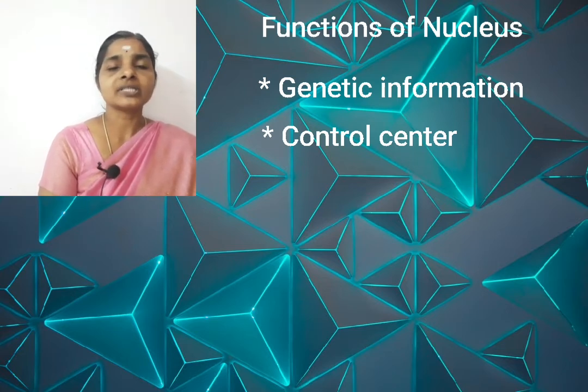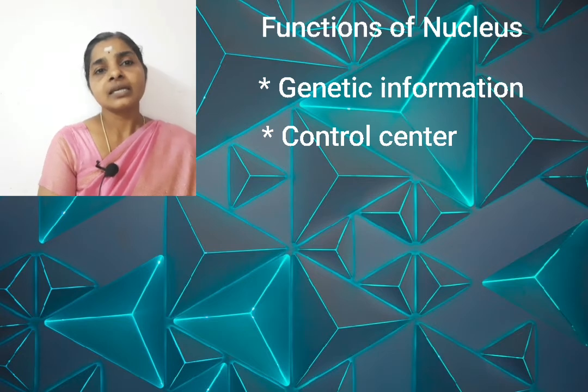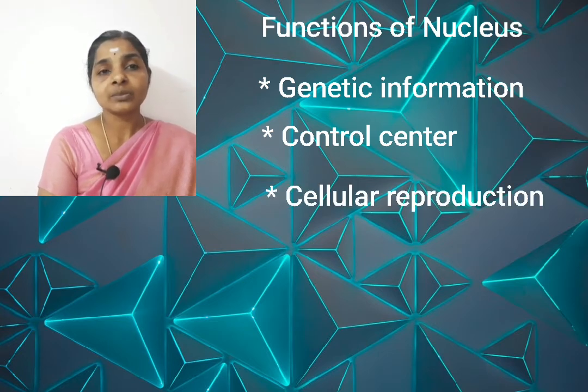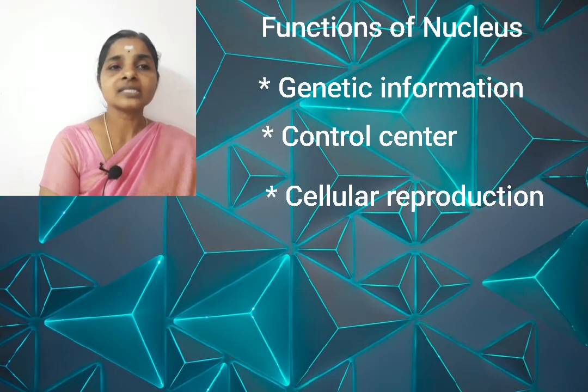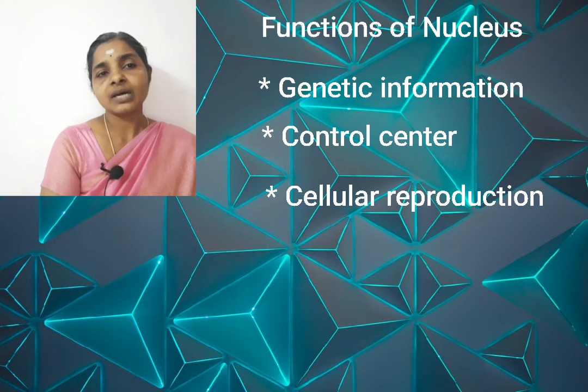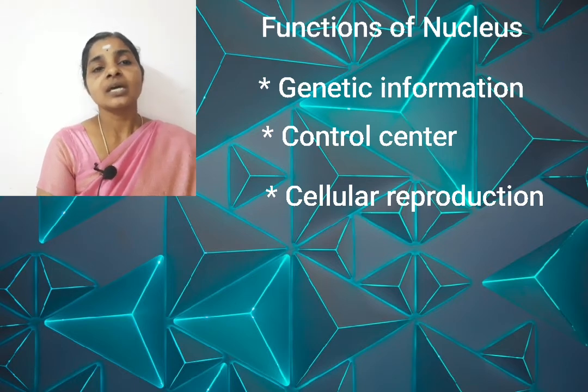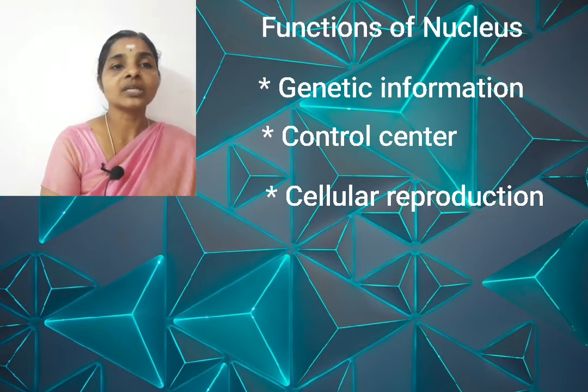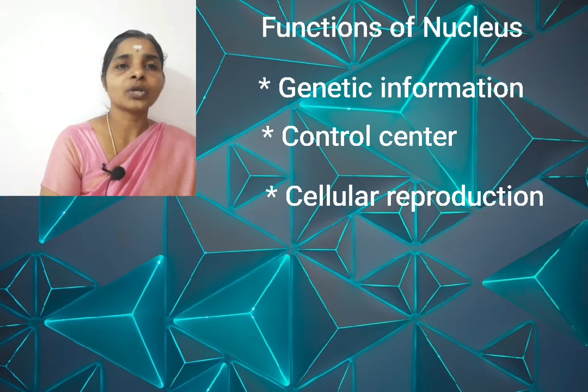And one more function is that it helps in cellular reproduction. What do you mean by cellular reproduction? That is, one cell dividing into two new daughter cells, and that is cellular reproduction. So this nucleus plays an important role in cellular reproduction also.